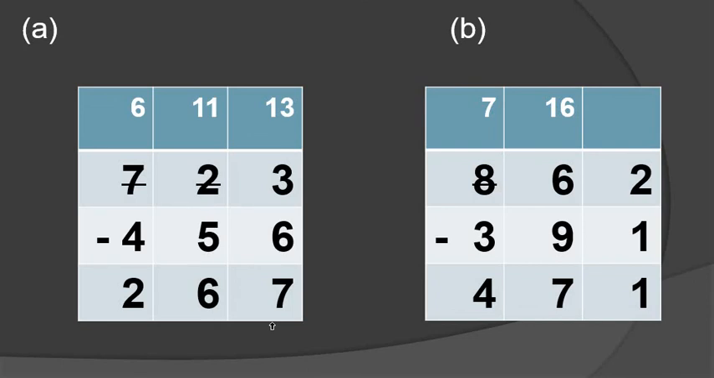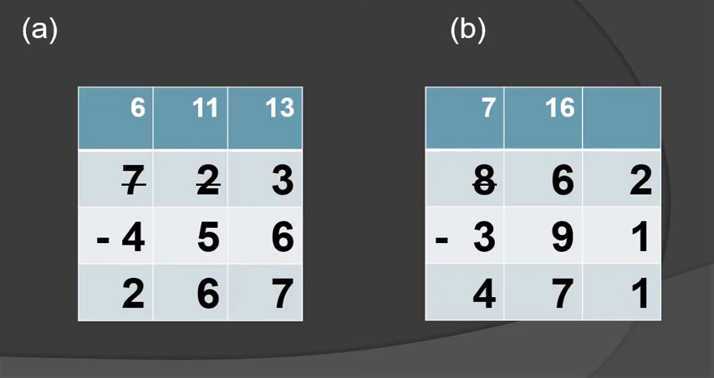267 is our answer. Okay. So now we move on. Question number B. What is question number B, students? It is 862 minus 391. Okay, then we start solving the sum.